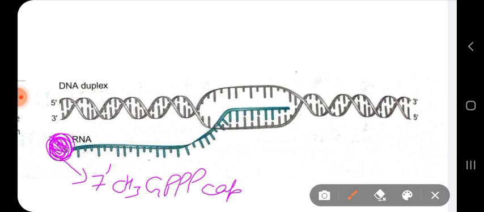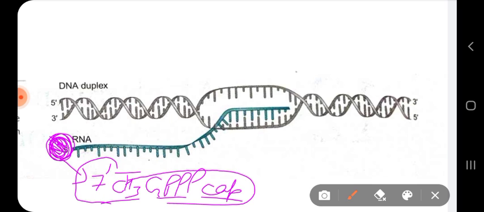I am writing in short form, but you should not write this one, because there is not so much space here on this mobile. So this cap is used for identification of a ribosome during the translation process when we will make protein from the RNA, and also to protect that RNA from getting degraded by the nuclease enzyme present in the nucleus.